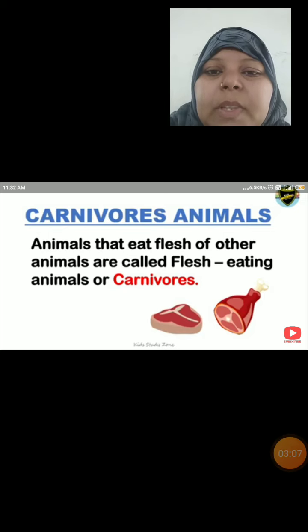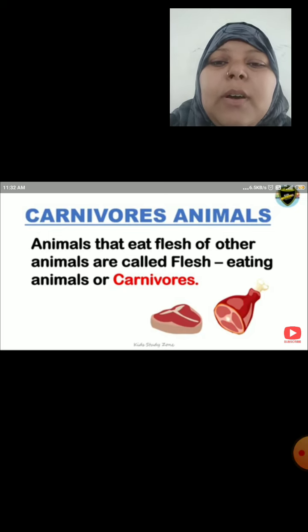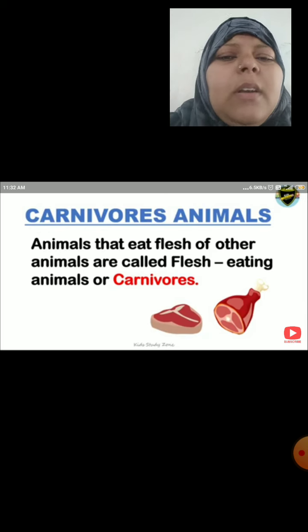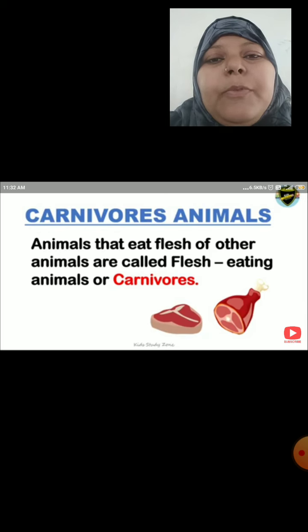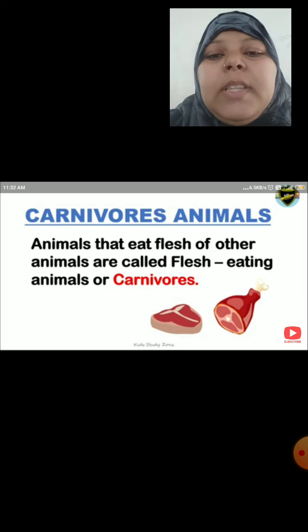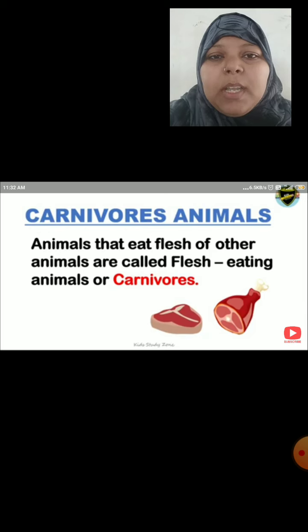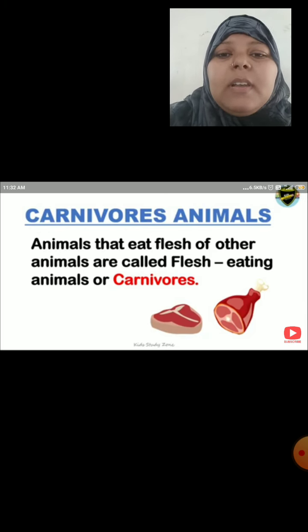Carnivores. See here, children, animals that eat flesh of other animals are called flesh eating animals or carnivores. Now, we can say that there are animals which depend on other domestic animals for their food. It means there are animals which eat flesh of the domestic animals. Such animals are called carnivorous animals. Let us see the examples for carnivorous animals.